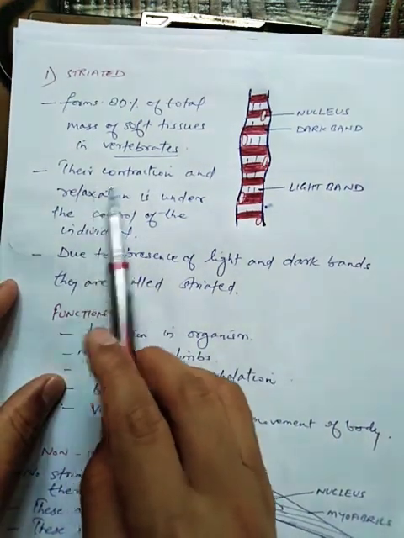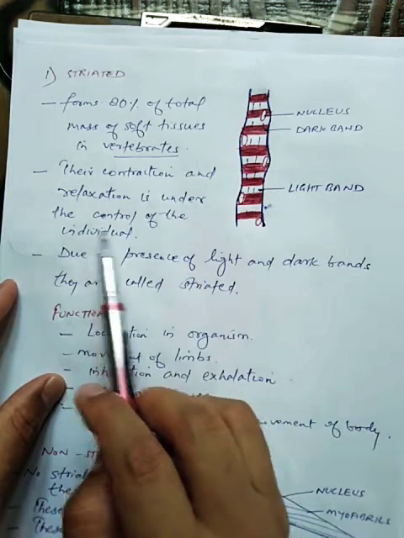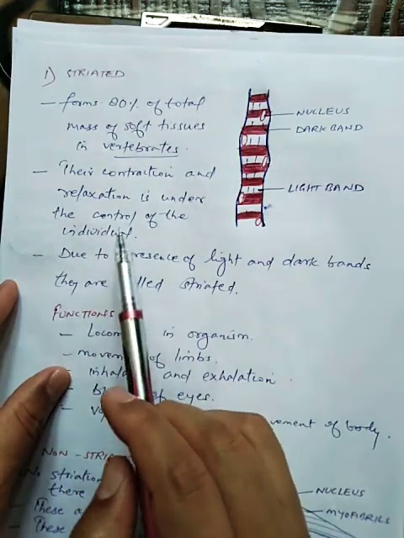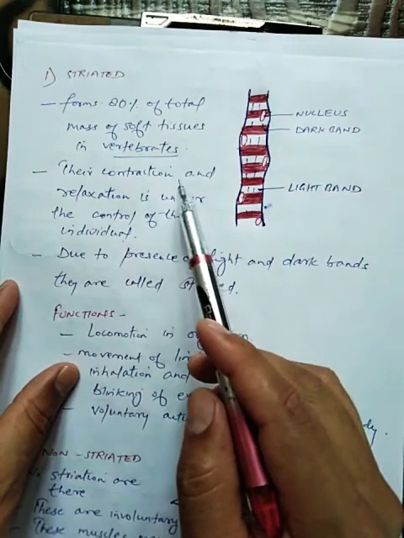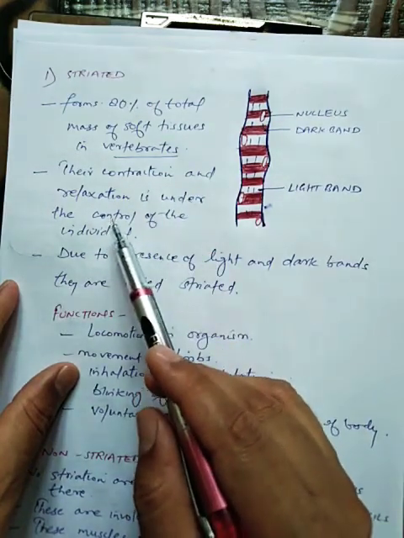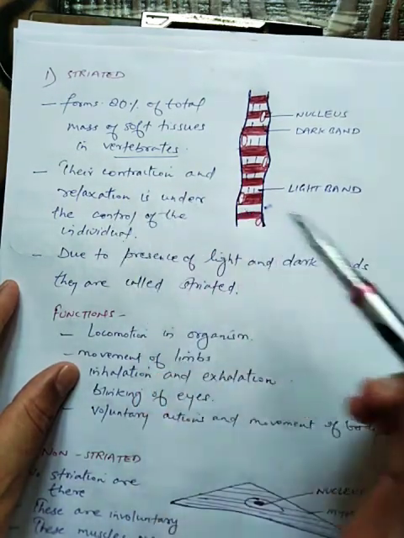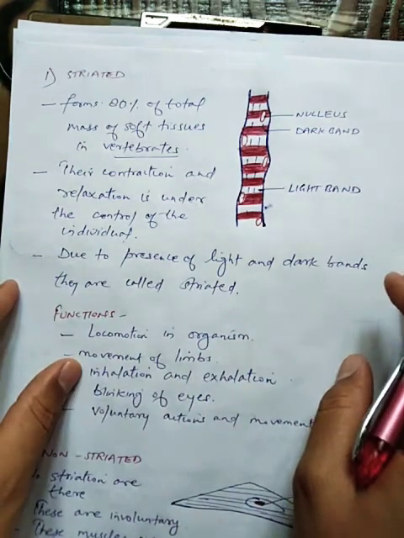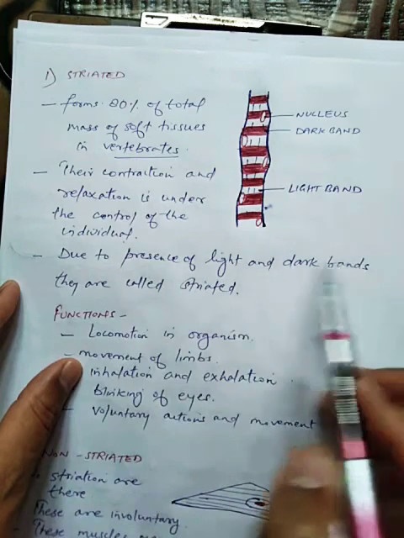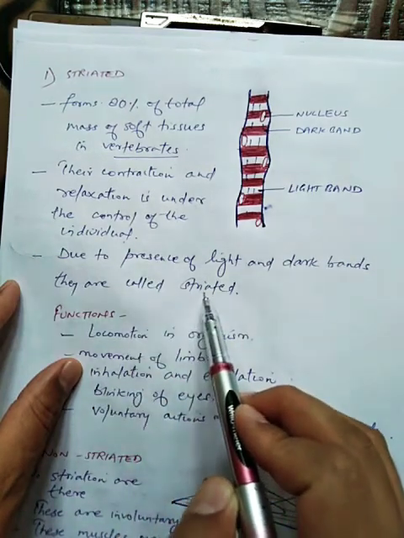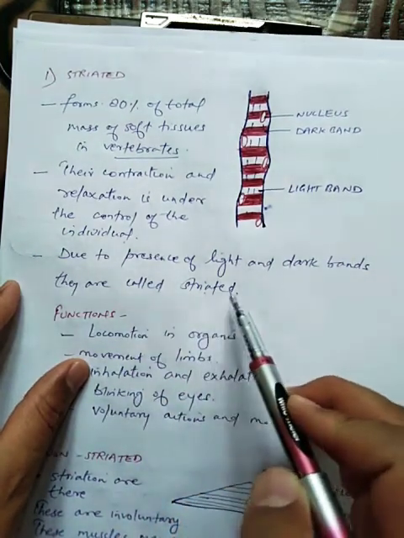Now you can see their contraction and relaxation is under the control of the individual. Now the action of these muscles can be controlled by us. That's why they are also known as voluntary muscles. Now say, students, due to presence of light and dark bands, they are also called striated muscles.